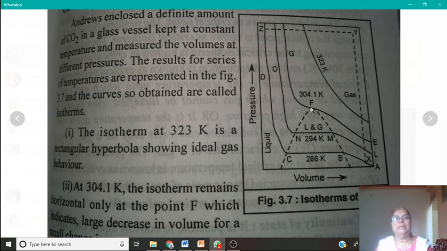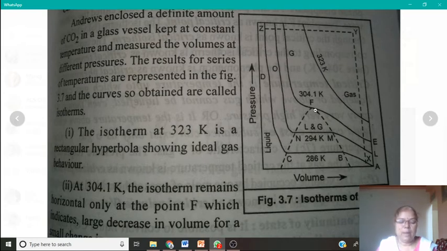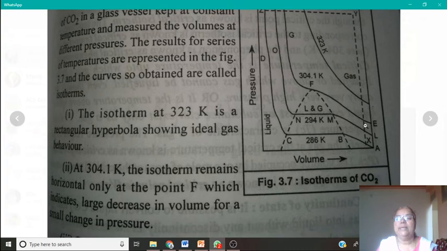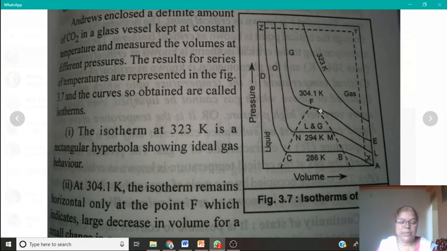The CO2 exists in a state called a critical state. The point F is known as the critical point. The isotherm E, F, G passing through the critical point is known as the critical isotherm.